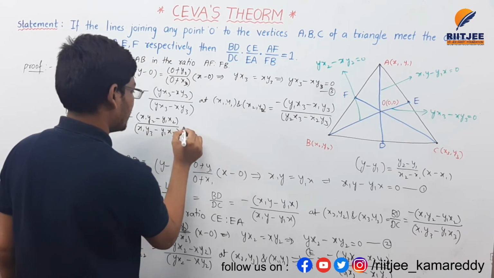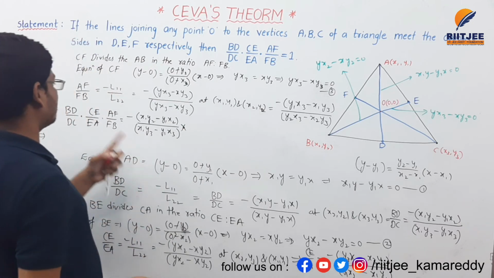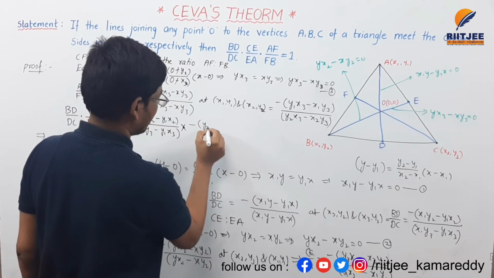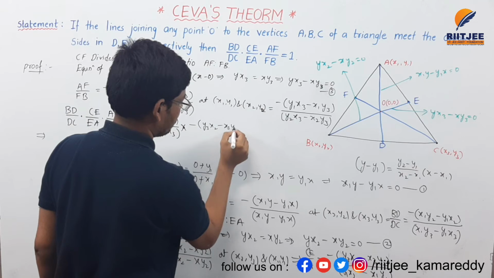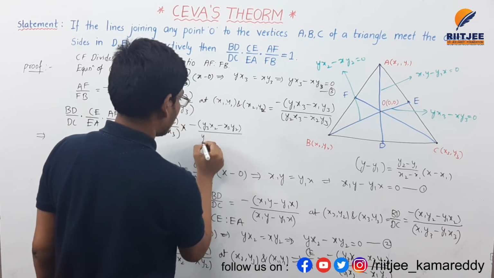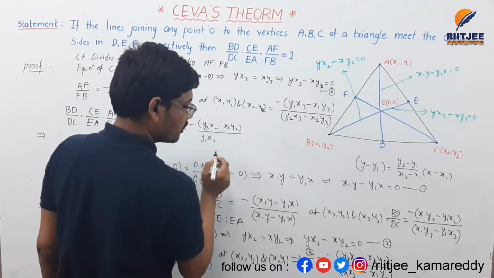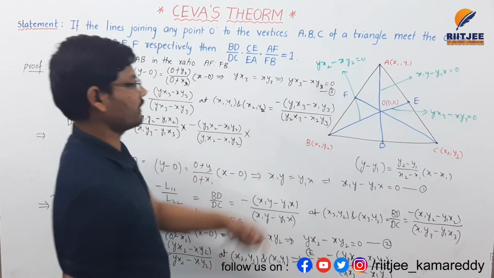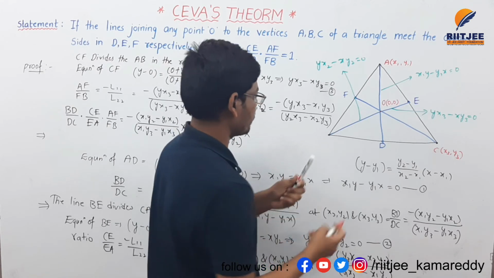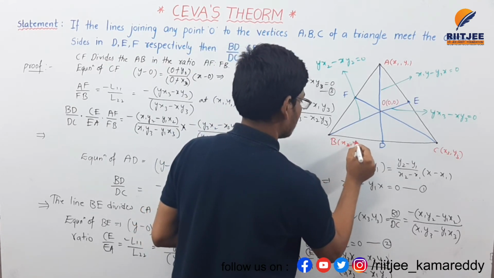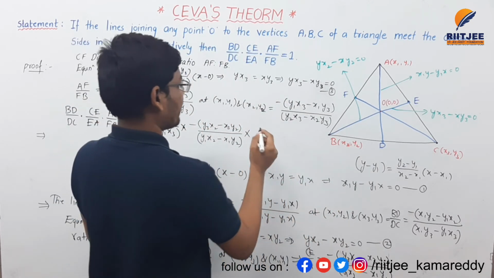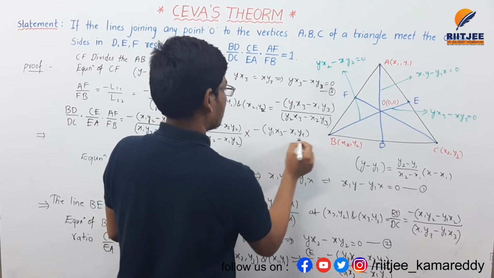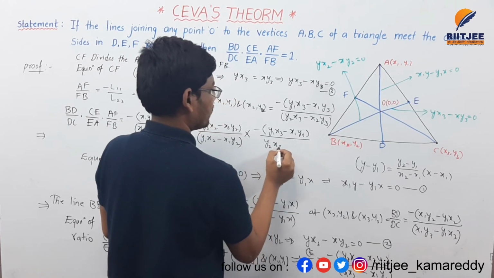This is the first term, multiplied by the second term CE by EA, minus of (y3 x2 minus x3 y2) divided by (y1 x2 minus x1 y2), into the final term, which is minus of (y1 x3 minus x1 y3) divided by (y2 x3 minus x2 y3).